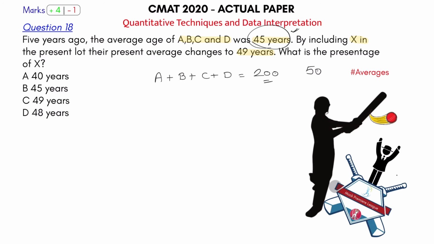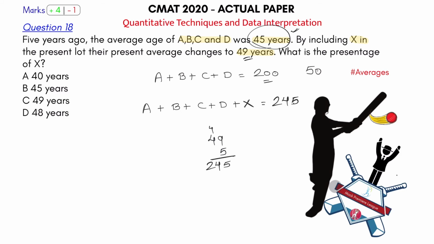Now including X, what has happened now? X is being included. A plus B plus C plus D plus E, or your X. Okay, X is included. So the average becomes 49. Average age of 5 people is 49. So what is the sum of age of 5 people? 49 into 5. Okay, that is nothing but 245. So 245 is the age.